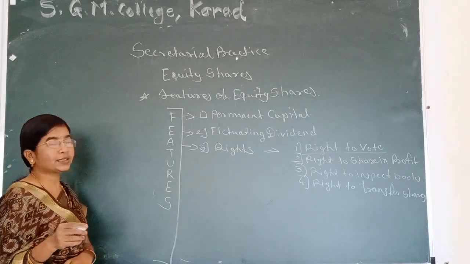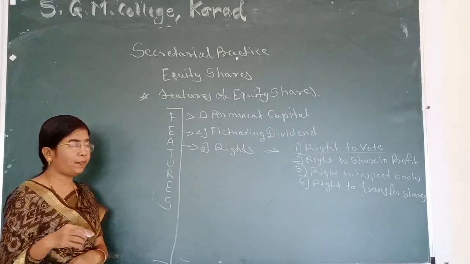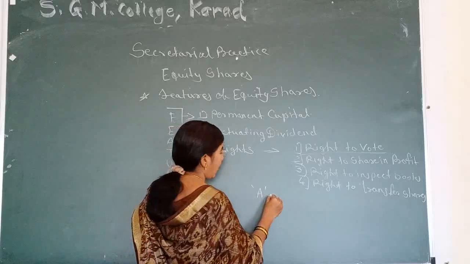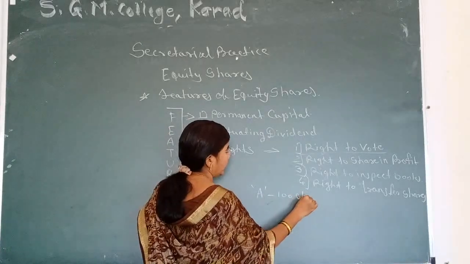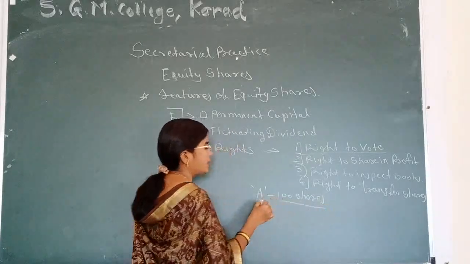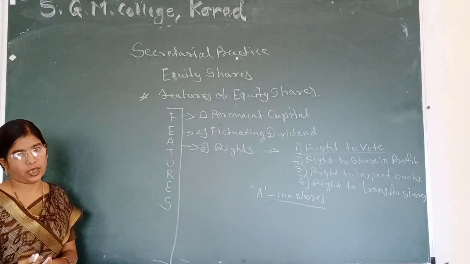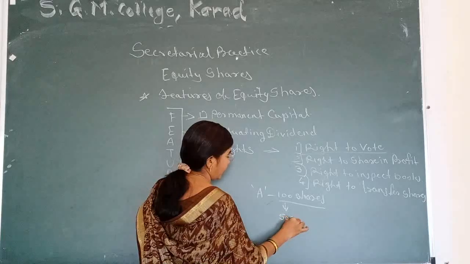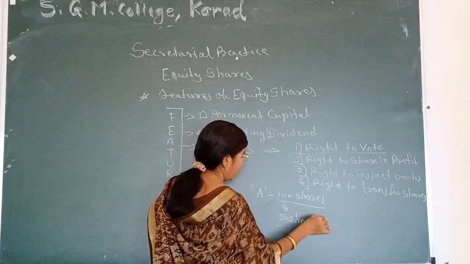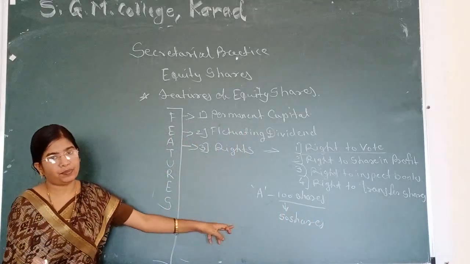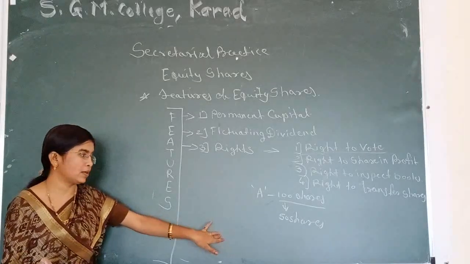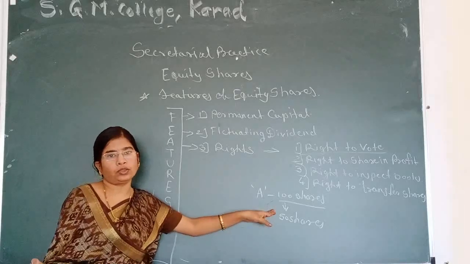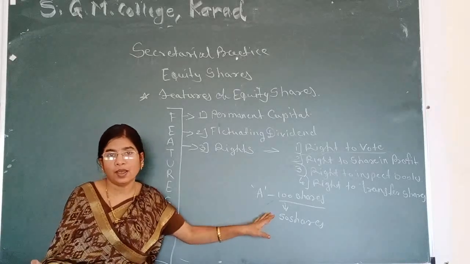For example, A is a person who has 100 shares of any company, and he wants to sell 50 shares from these 100 shares. Then he can easily transfer his 50 shares to another person, and the remaining 50 shares remain in his name.